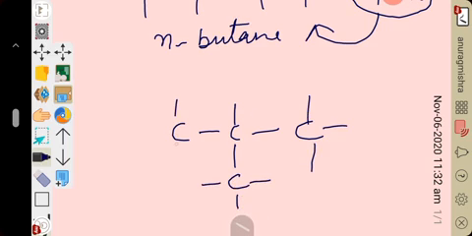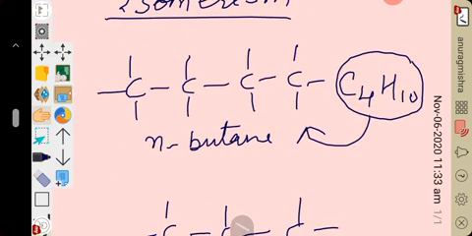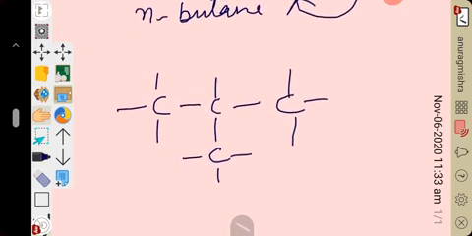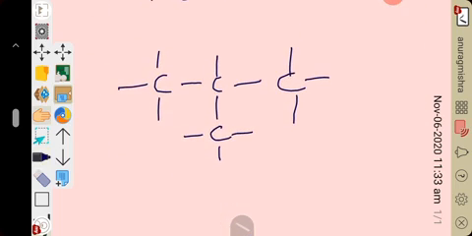You can see here the molecular formula is the same, C4H10, and the structural formula I represented here. In another structural formula you can see, compare with the molecular formula: 1, 2, 3, 4 carbon atoms, and hydrogen 1, 2, 3, 4, 5, 6, 7, 8, 9, 10. C4H10.